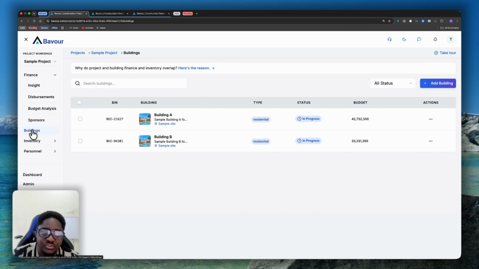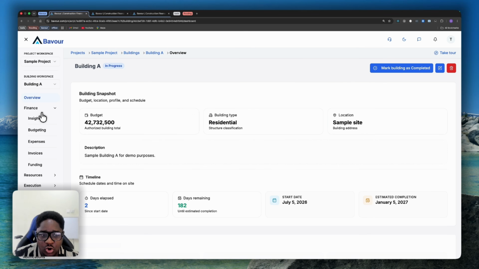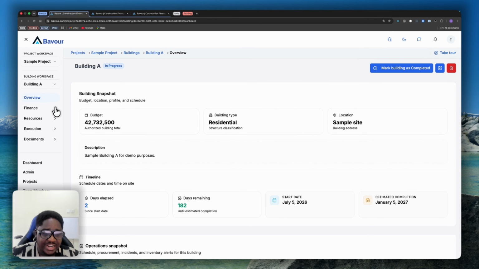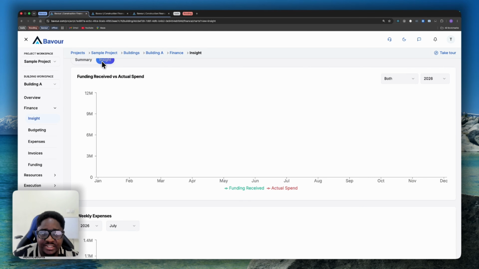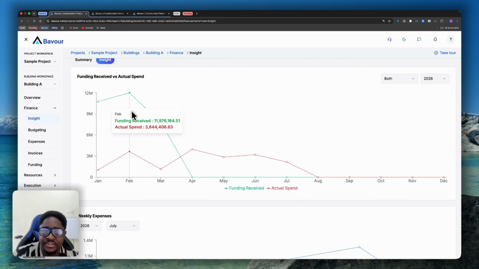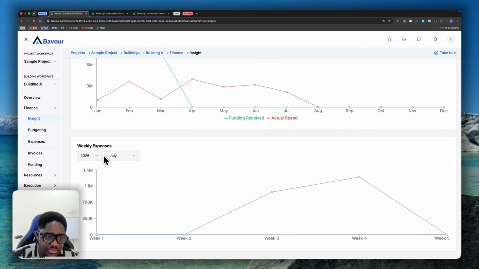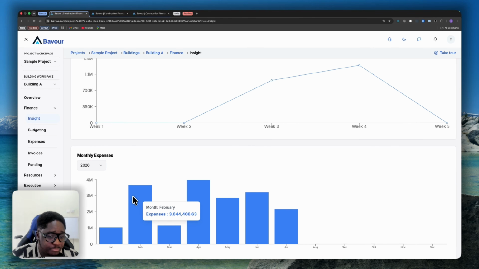Now, if I navigate to the individual buildings, I'm going to use building A. They also maintain their individual finances, right? Each building has its own finance that you are also recording and managing, right? So inside this building A, I have insights, which gives me an idea of my finances, right? Projected expenses, monthly burn rates, available runway, forecast, and all that. You get to see them here. I can also see a trend of your funding received and actual spending for this specific building, right? You also get to see your weekly expenses, your monthly expenses as well.